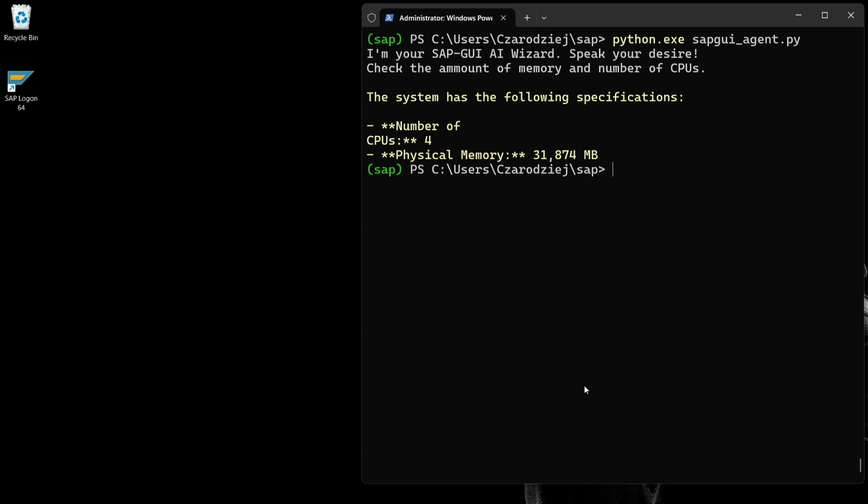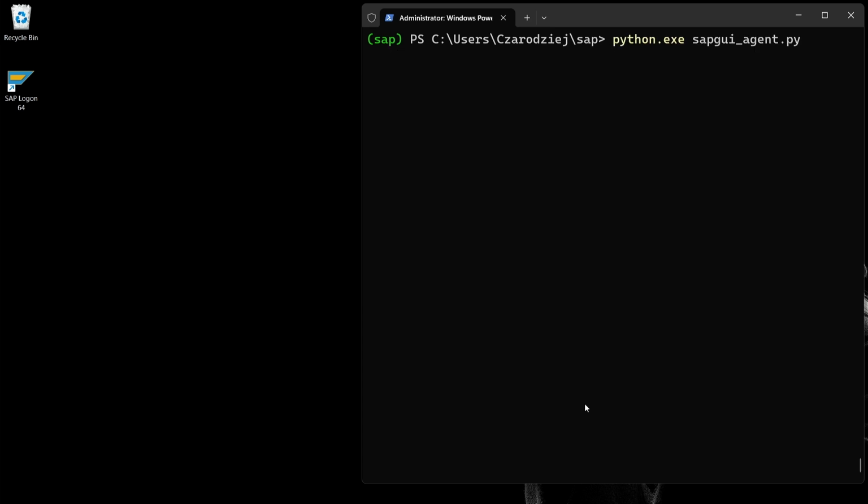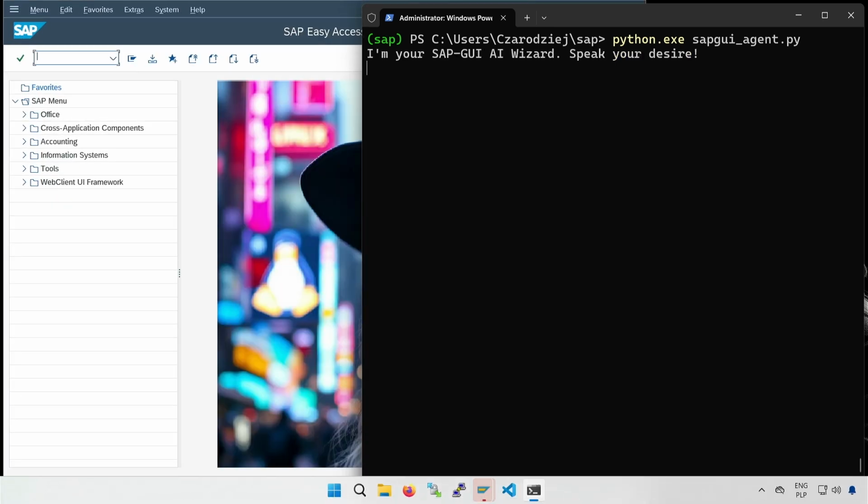Alright, that was simple, but what if I asked my AI agent to input data instead of just reading it? Let's see if it can handle creating a user. Here, I need to point out that I have to be very specific. Otherwise, the SAP agent gets a bit lost. But in reality, I only need 3 pieces of information that are mandatory.